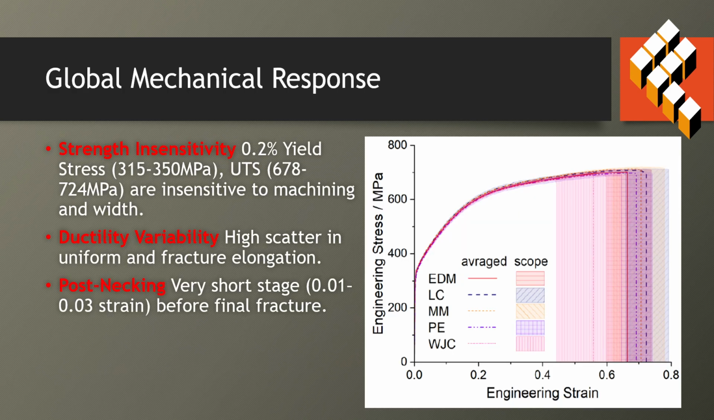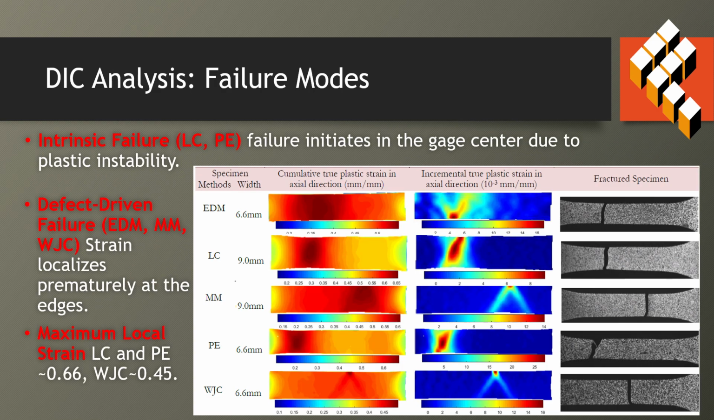And based on the global mechanical response, the strengths are quite consistent. However, high scatter in uniform and fracture elongation are found. And based on the digital image correlation technique, we found that the laser cutting and photo etching specimens failed due to intrinsic failure, while the other 3 groups of samples failed due to the defect.